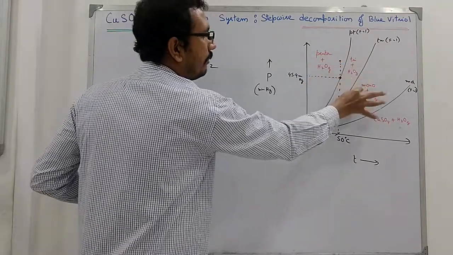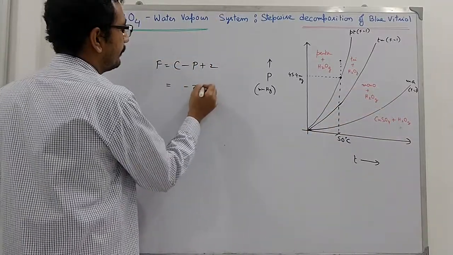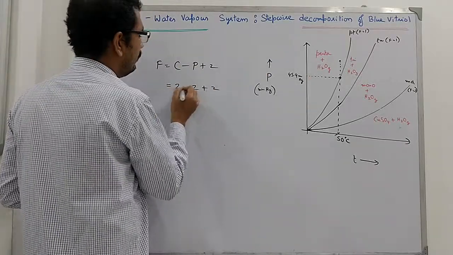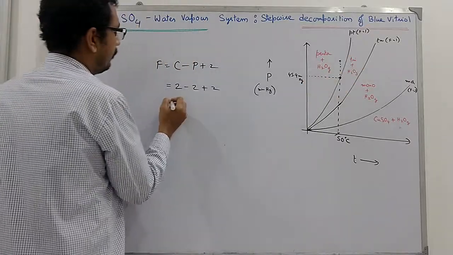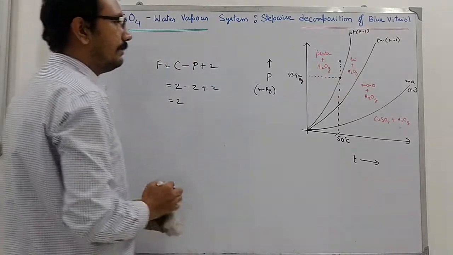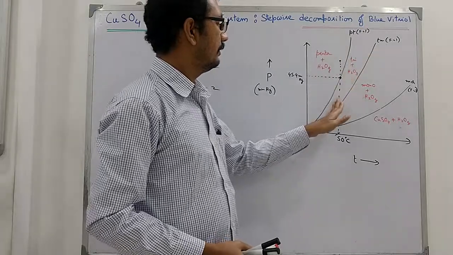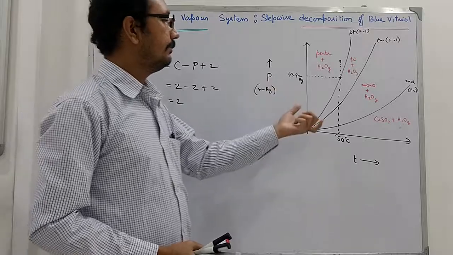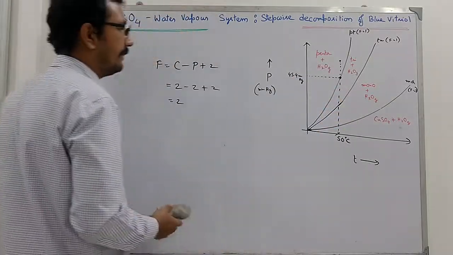And two components are required to express penta and water vapor, or tri and water vapor. So here it is 2. So all these spaces are bivariant systems, and you are able to change two variables without changing the phase of the system.